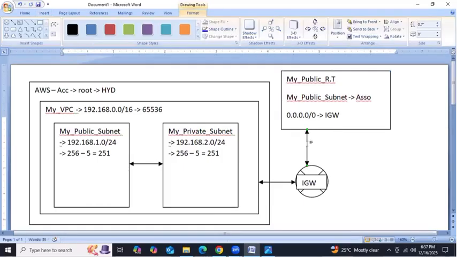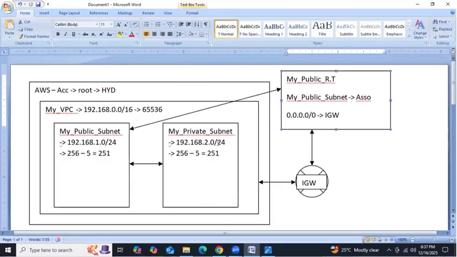So now it has the communication. This IGW is going to communicate with this route table. And then this subnet also is going to communicate with the route table. In between, we'll have NACL. Yesterday we discussed, NACL will be there, and then the security group will be there for EC2. So got it, guys? Right. Now this is private, right? If you try sending the request, we can communicate with public, right? Can we communicate with private? It's not possible, right?